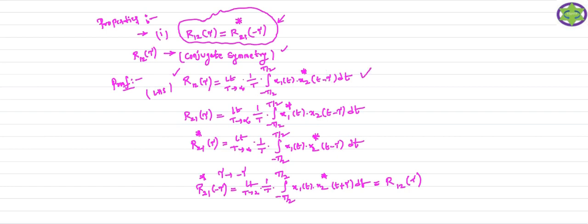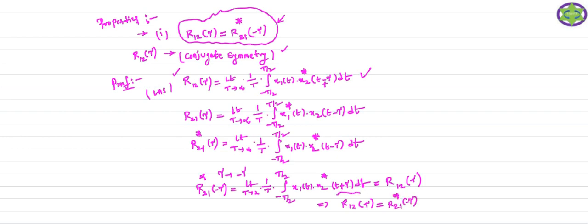You can take the right hand shifting operation or the left hand shifting operation, the result is the same. The only thing is you take the conjugate of the second signal whenever it is R12 of tau. In this formula, the conjugate is given for x2, therefore it is R12 of tau. But here the shift is a left hand shifting operation, and here the shift is a right hand shifting operation. No problem. Whether the shift is right hand or left hand, both formulas give the same result. Therefore, what is the conclusion? R12 of tau must be equal to R21 conjugate of minus tau.